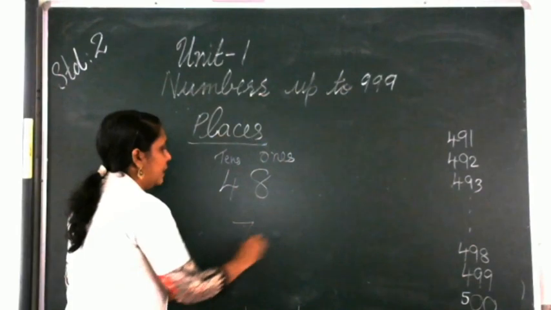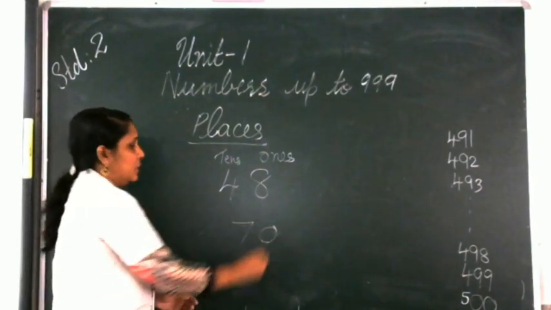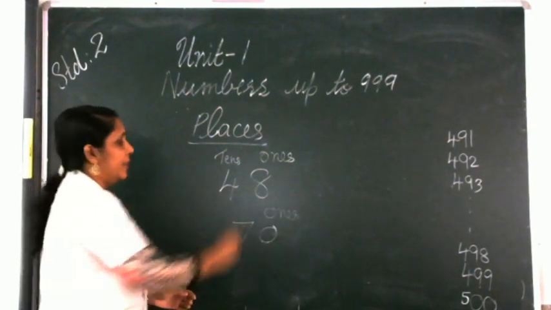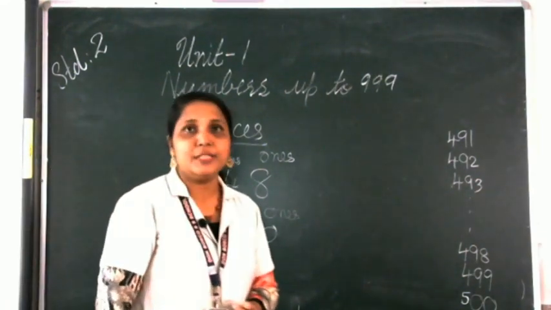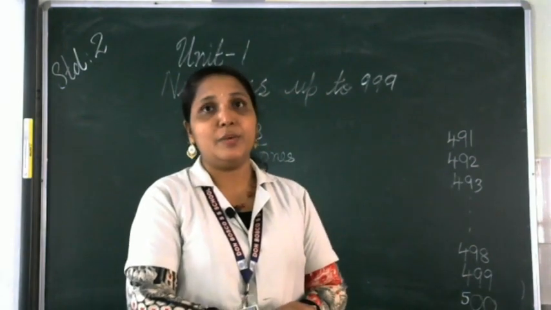Now take the number 70. How will you write 70? It is 70. So 0 is in which place? 0 is in the ones place and 7 is in the tens place. This one you already studied in first standard. Now there is a worksheet for you. Can you complete this one?